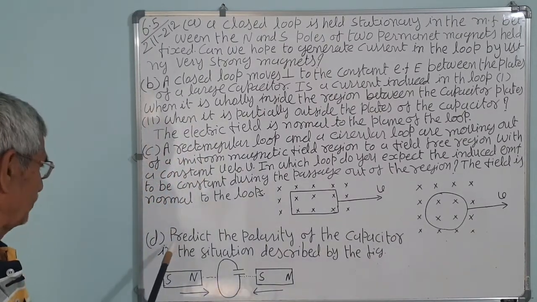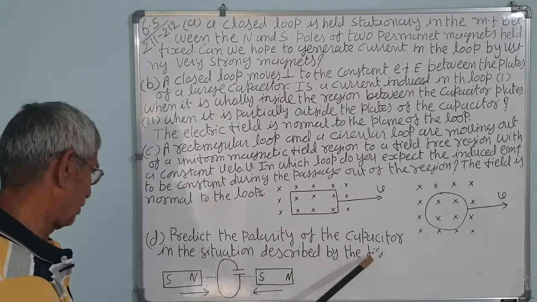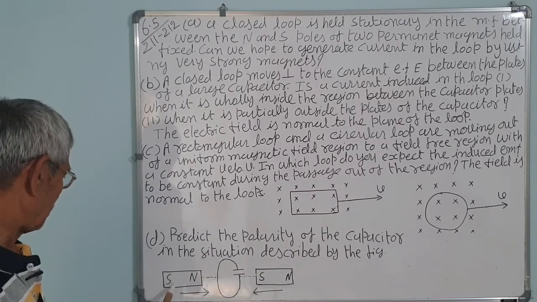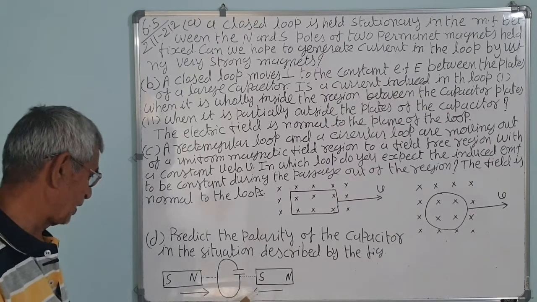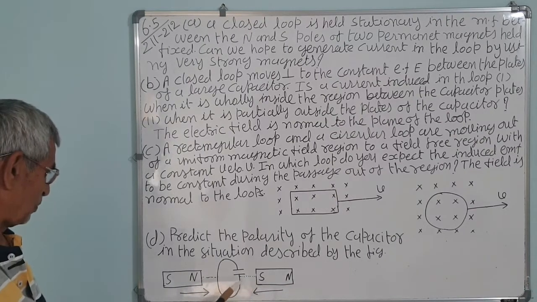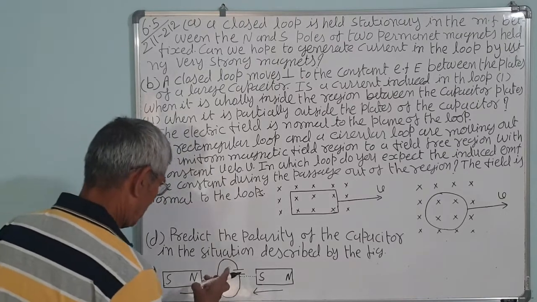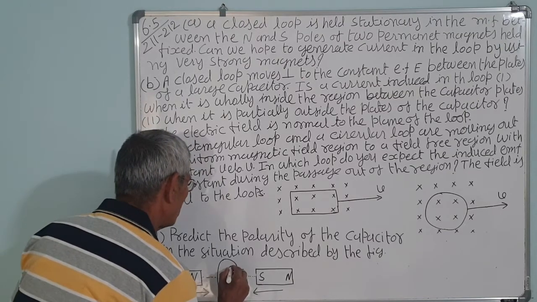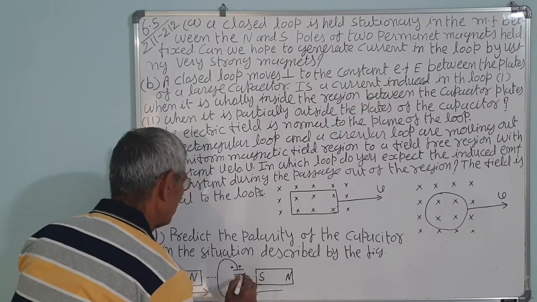Last one. Predict the polarity of the capacitor in the situation described by the figure. So the north pole is moved, both the magnets, here the south pole is moved, correct? So when the south pole is moved, the polarity is clockwise, so the current is like this. So this will be positive and this will be negative, correct?